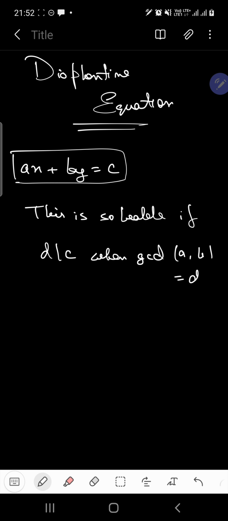Okay, and basically, what are the general solutions of a Diophantine equation?